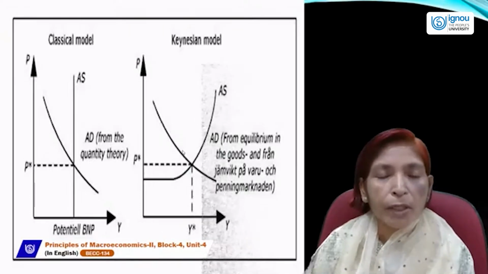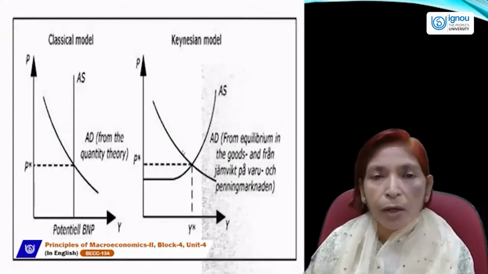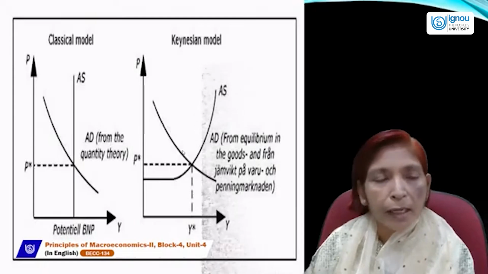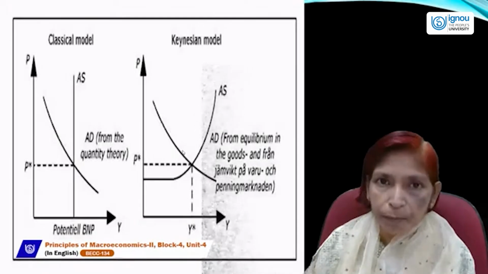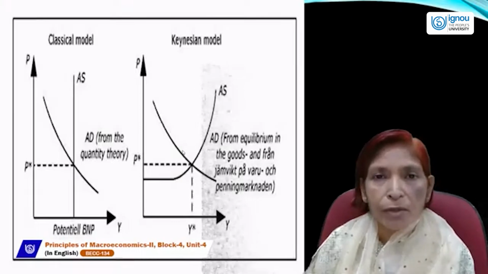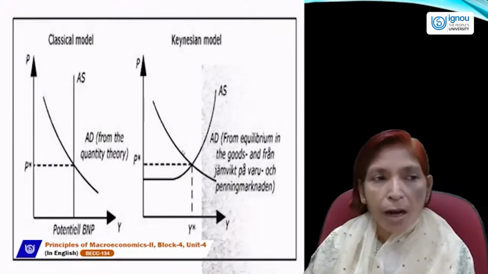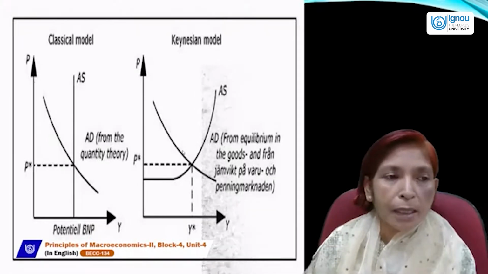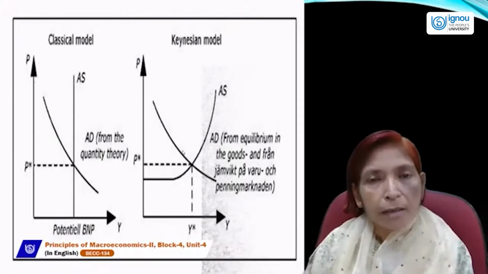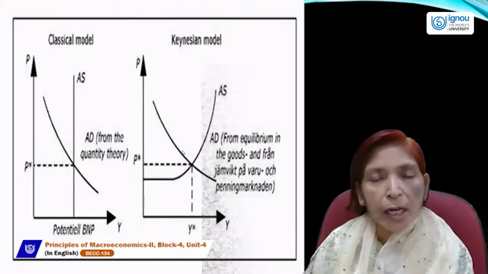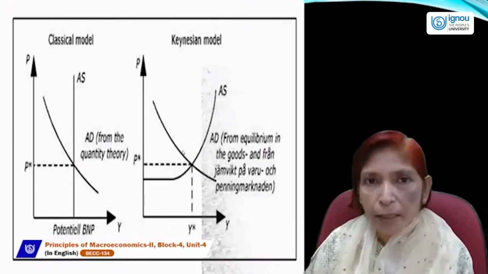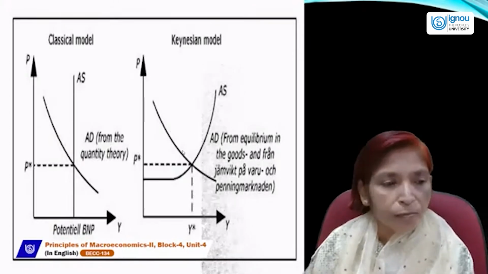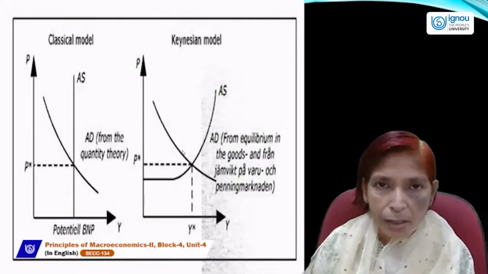So if we want to determine general macroeconomic equilibrium, then we will take a downward sloping aggregate demand curve and an upward sloping aggregate supply curve. But in special or extreme cases, if we talk about the classical model, then the classical model can determine macroeconomic equilibrium with the help of this vertical aggregate supply curve, and the aggregate demand curve generally slopes downward, where both curves intersect each other.